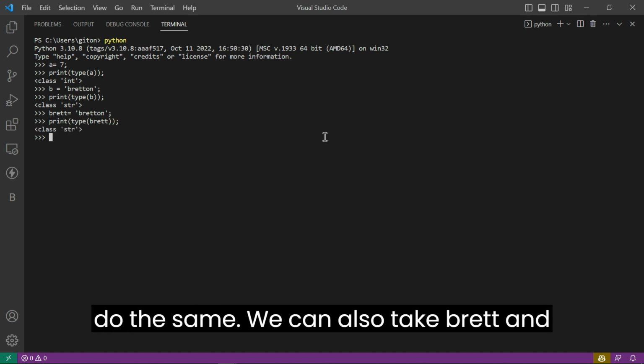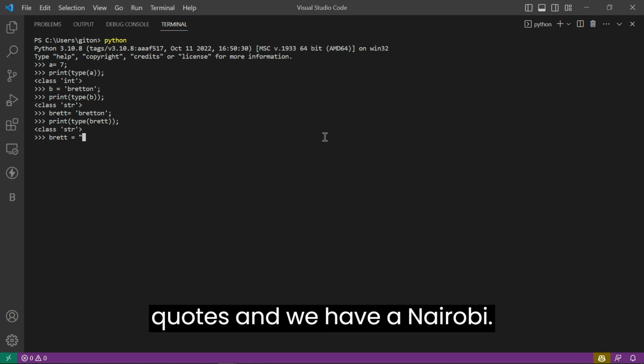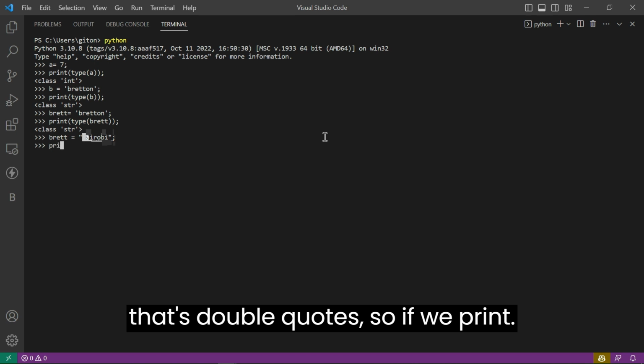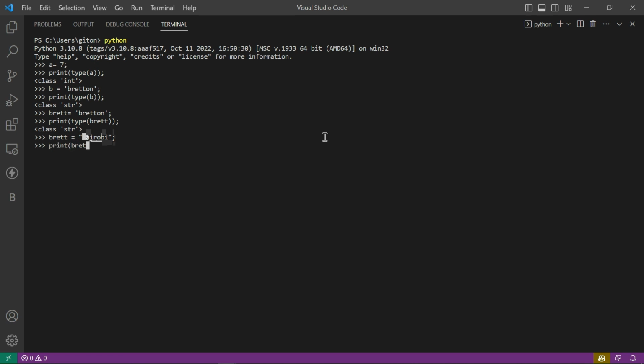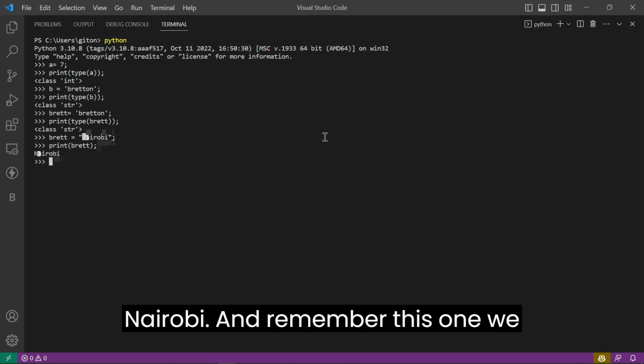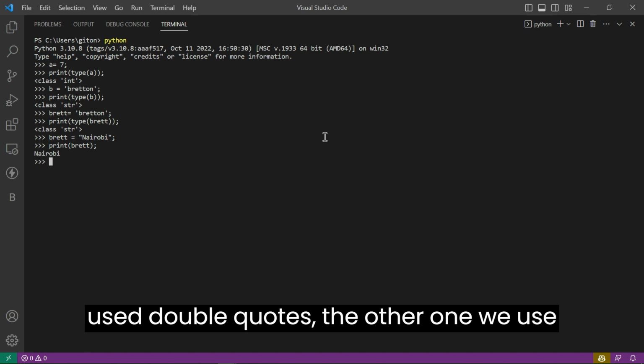And we can also do the same. You can also take bread and do double quotes, and we have Nairobi. So that is double quotes. So if we print bread, now it should print Nairobi. And remember, this one we used double quotes, the other one we used single quotes.